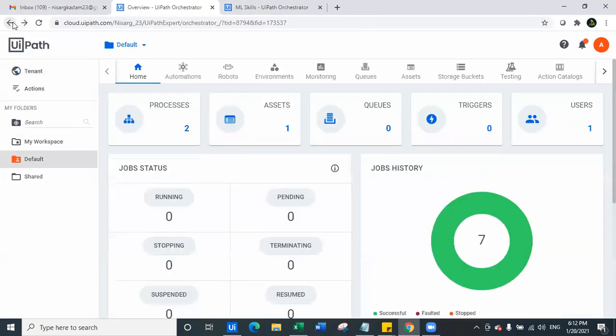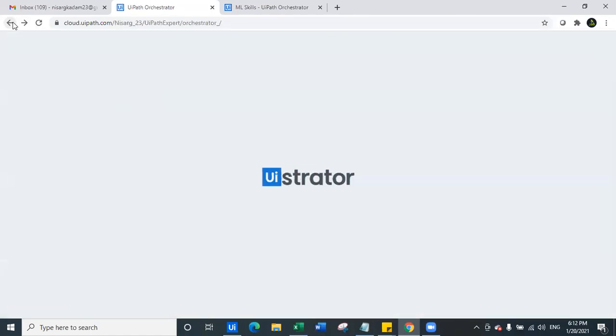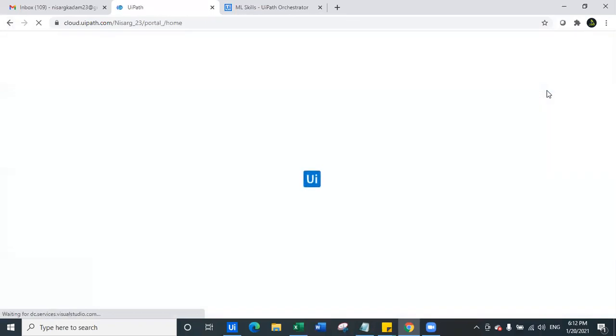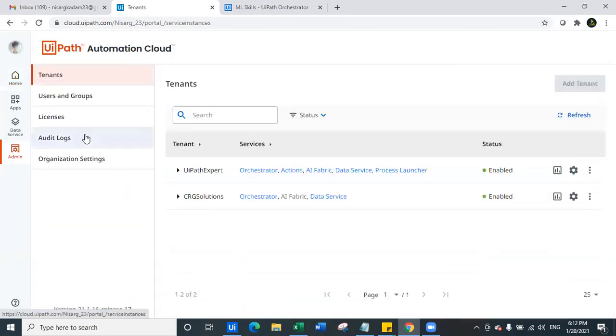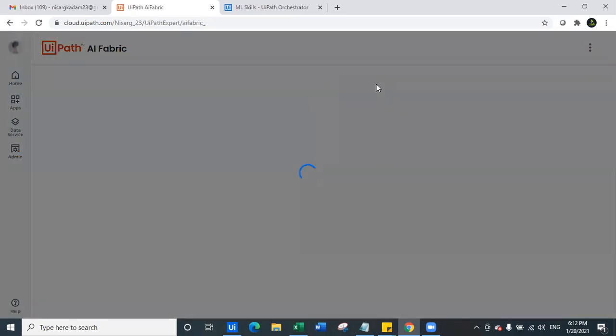Okay, let us navigate back to our AI Fabric. I will click on the admin. I will navigate back to AI Fabric.